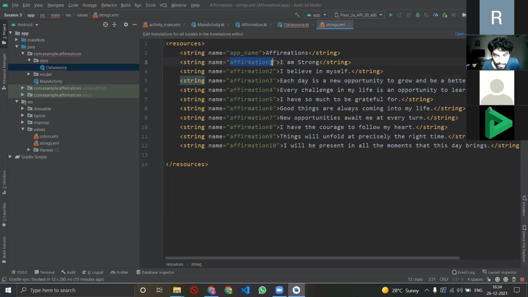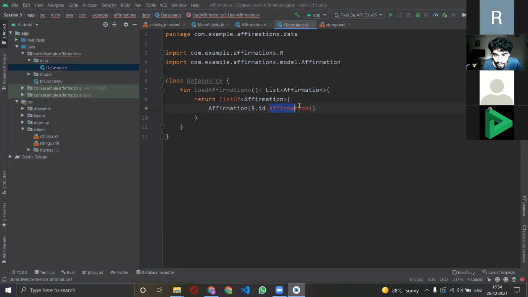Let me just copy this ID, making sure that, okay.